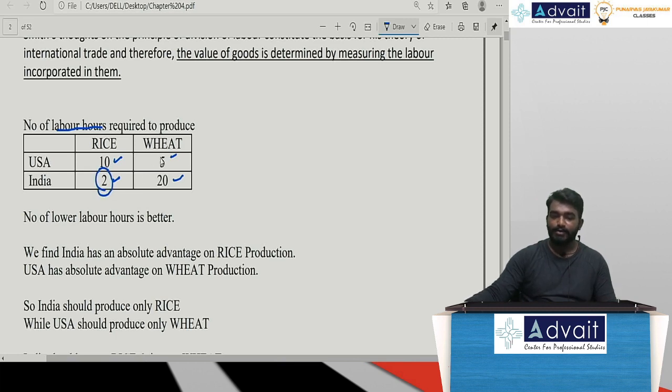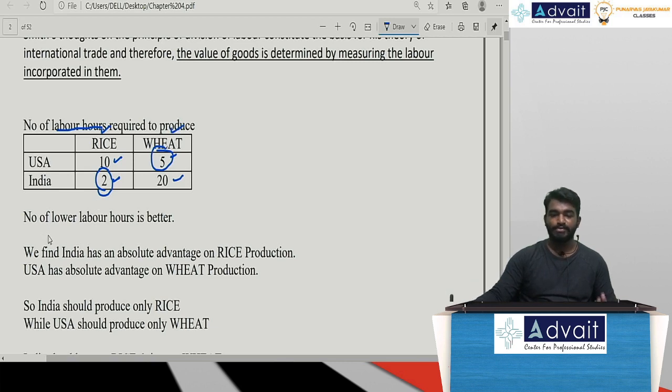In terms of wheat productivity, USA is better. So India has an absolute advantage in production of rice. USA has an absolute advantage in terms of wheat. Now we are speaking about absolute advantage theory.